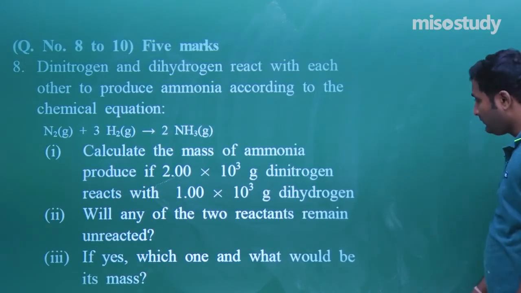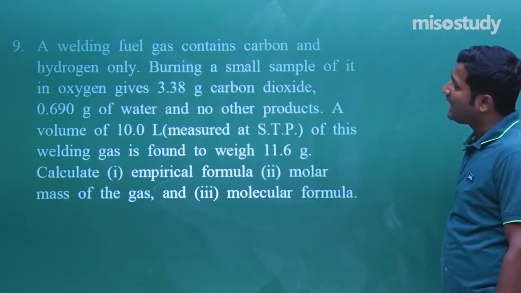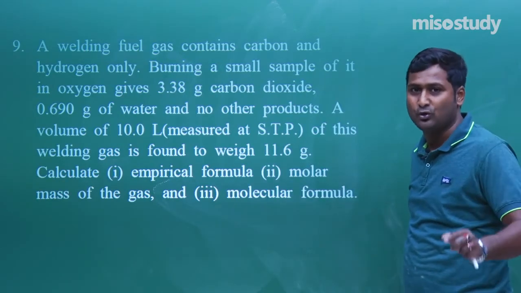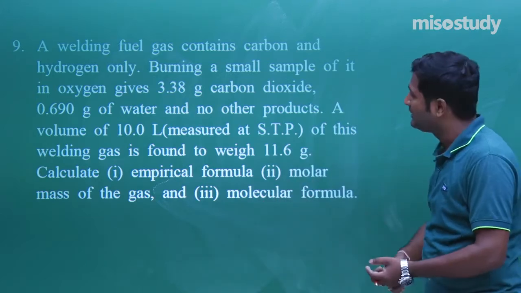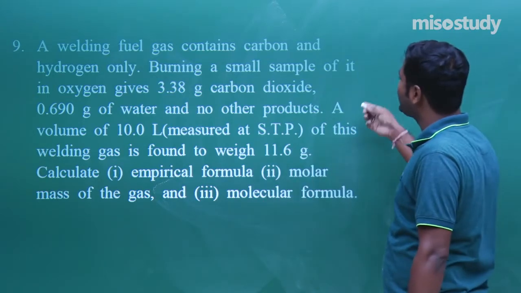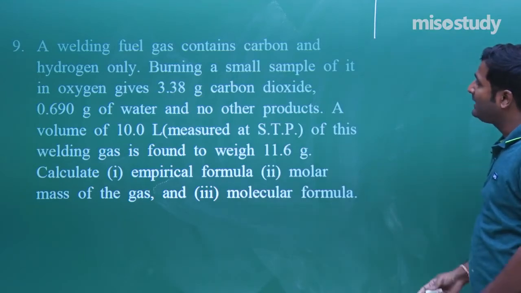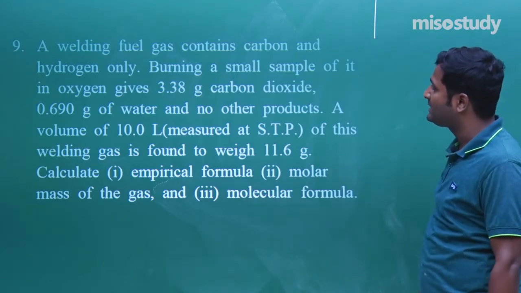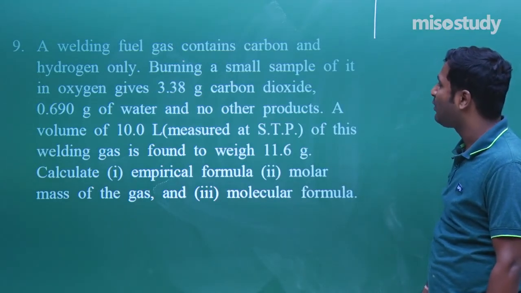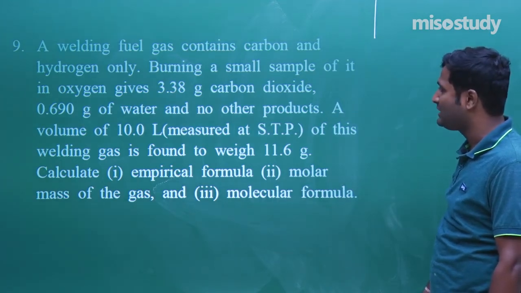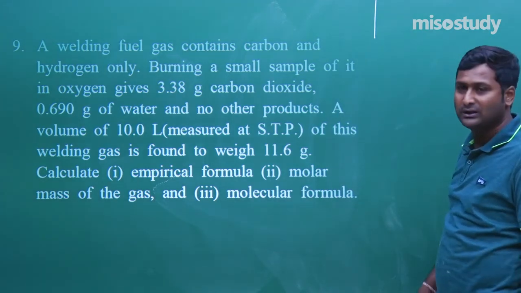Now, the next question is about a welding fuel gas. Generally we know the welding fuel gas is C2H2, the answer will be acetylene. But the question here: a welding fuel gas contains carbon and hydrogen. Burning a small sample of it in oxygen gives 3.38 gram carbon dioxide and 0.690 gram of water, and no other product.